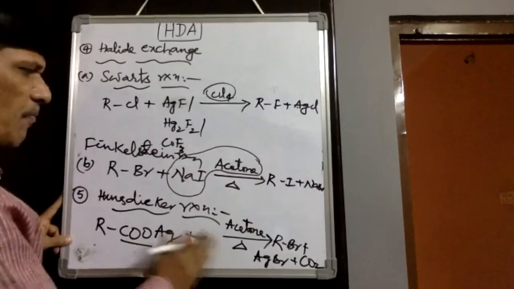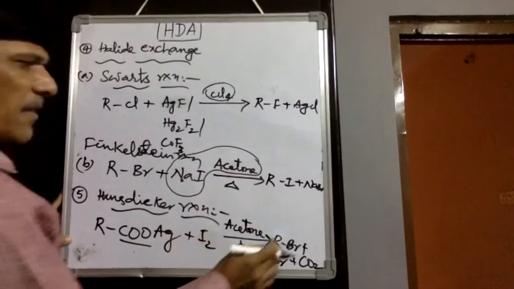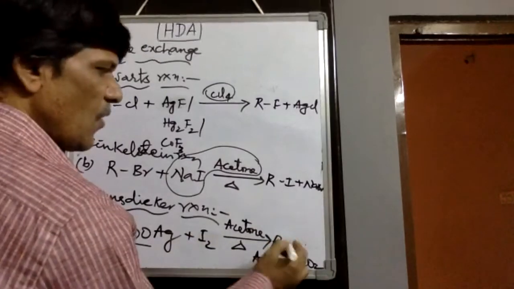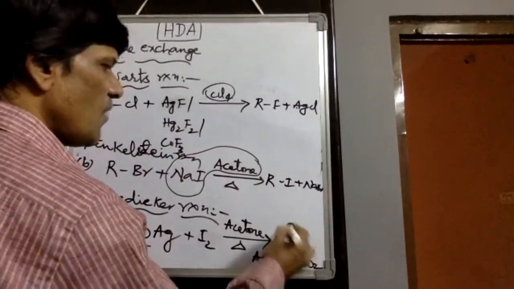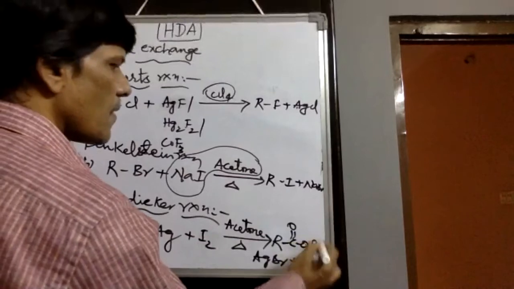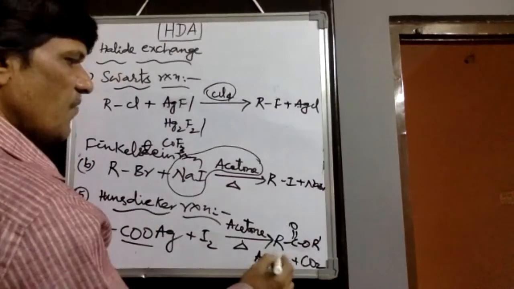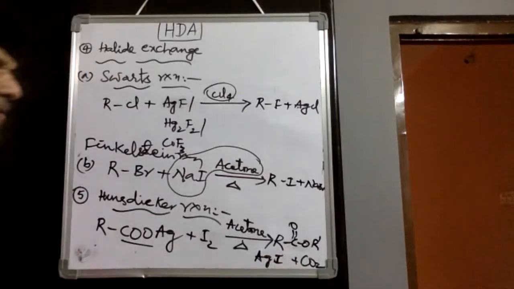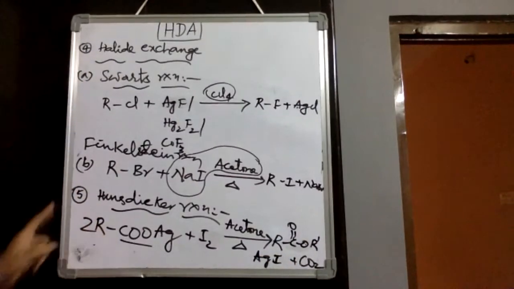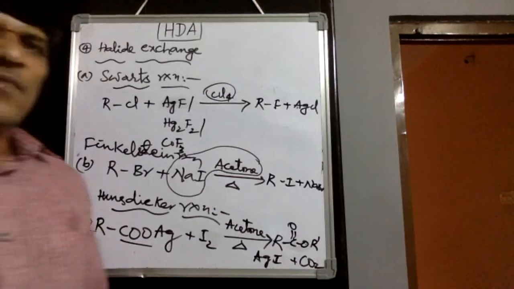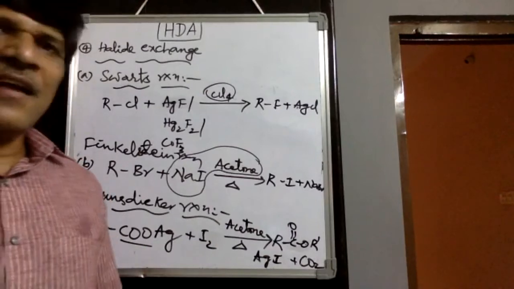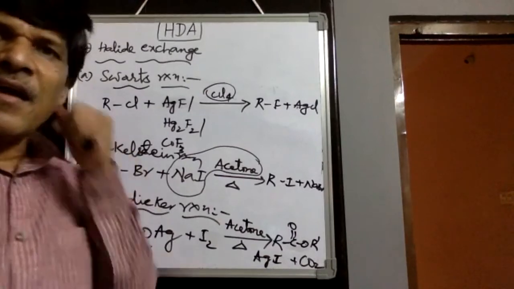Suppose you take iodine here, then we cannot get iodoalkanes, but ester formation we would observe, with the formation of silver iodide and carbon dioxide. Two moles we have to take at that moment because of the larger size of iodine. It cannot allow direct attack on the alkyl group.